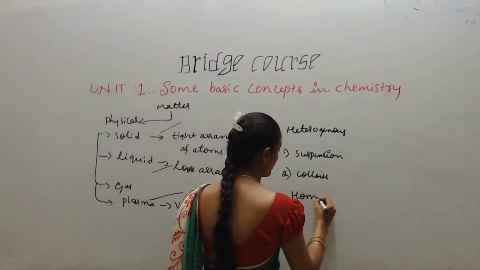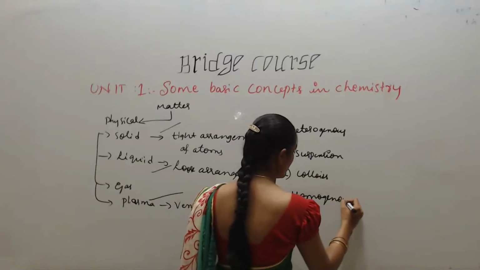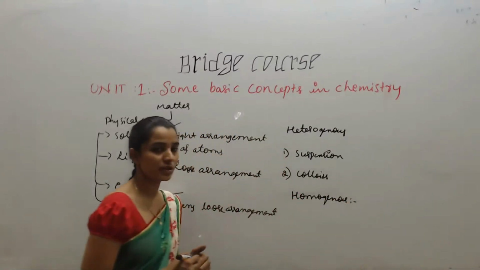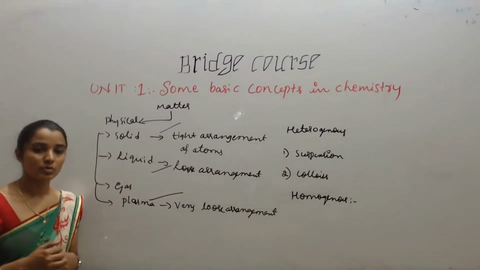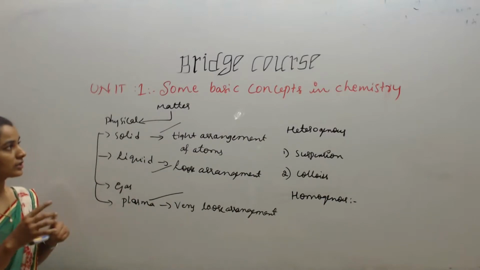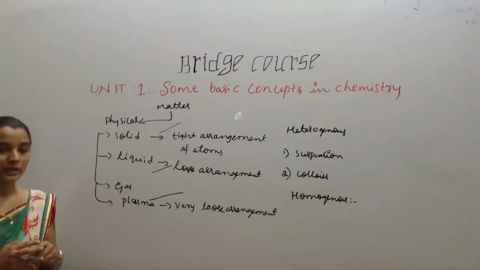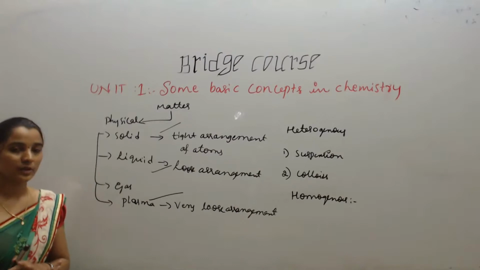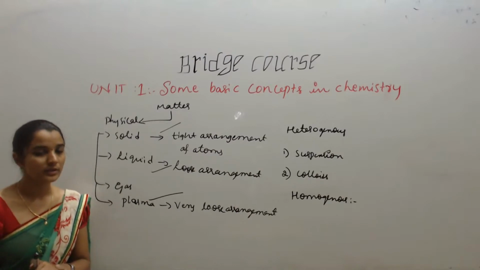Another one is homogeneous. Homogeneous means they have uniform concentration throughout the solution. Okay, so this is all about one type of classification. Next class I will explain about the pure substances and their classification.